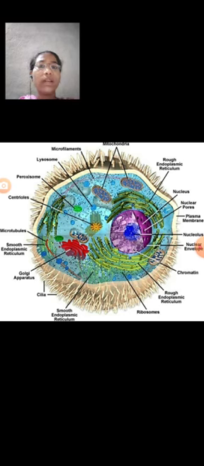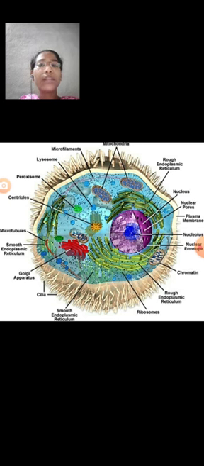A cell is typically spherical, but certain cells are cuboidal, polygonal, cylindrical, rounded, oval, flat, or discoidal in shape. The cell is formed of three main components: the plasma membrane, the cytoplasm, and the nucleus. The cytoplasm and nucleus together are commonly called protoplasm.